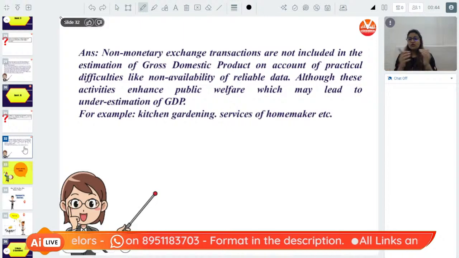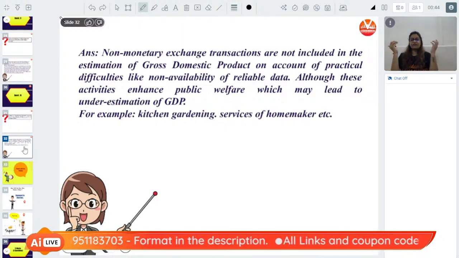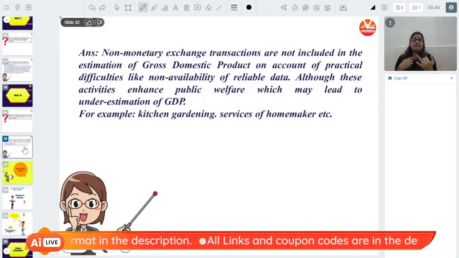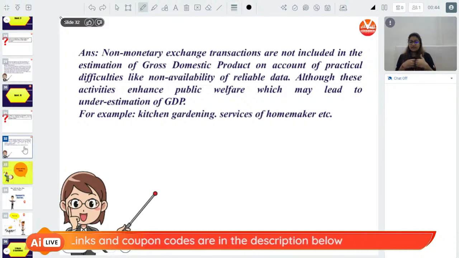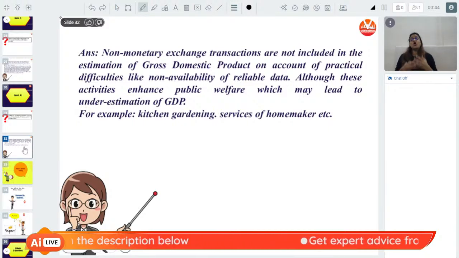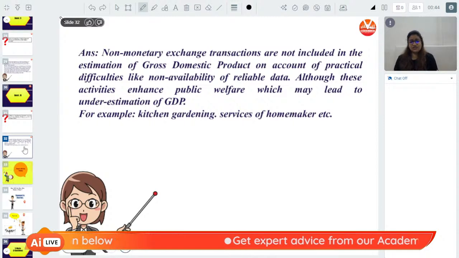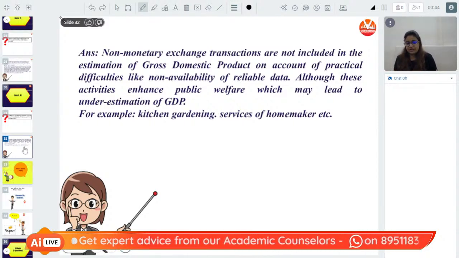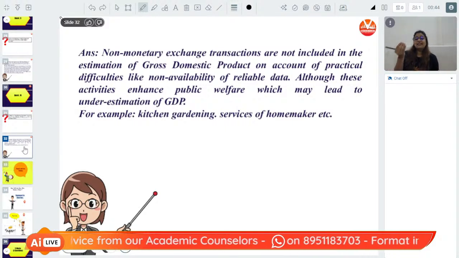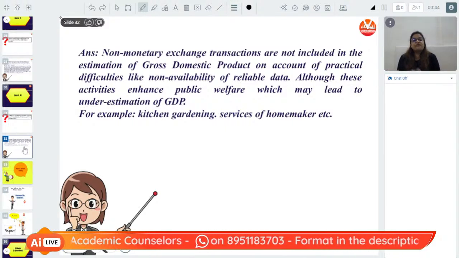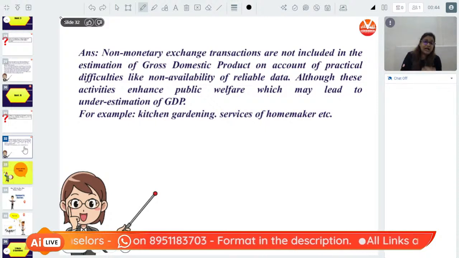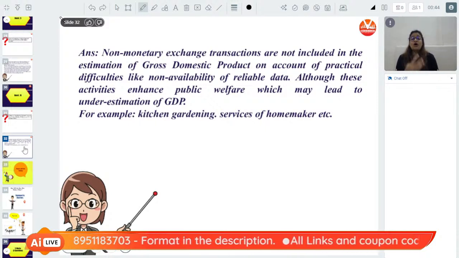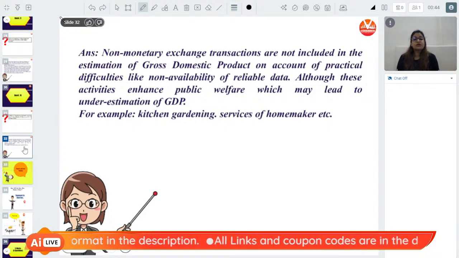So I have an urban garden in my balcony. There I grow tulsi and mint and lemongrass, all these things. But when I am using it, will it be a part of national income? It will not be. Why? Because these are non-monetary transactions, non-monetary exchanges, non-monetary products. Correct? So national income will look lesser than what it actually is. But we cannot do anything about it because we do not have data. Also, we do not know at what price we should include it.